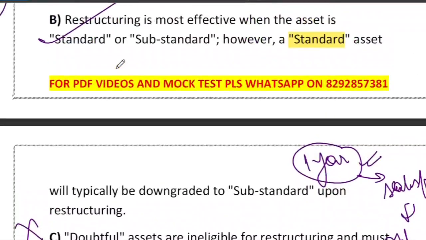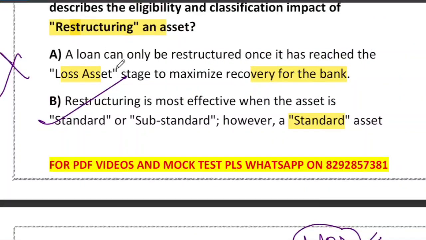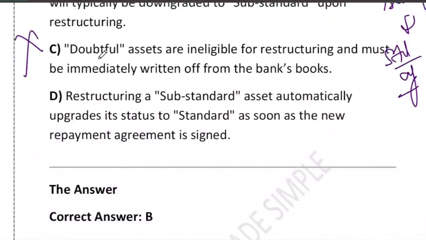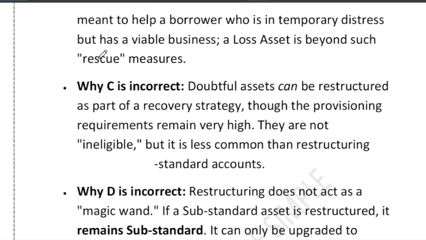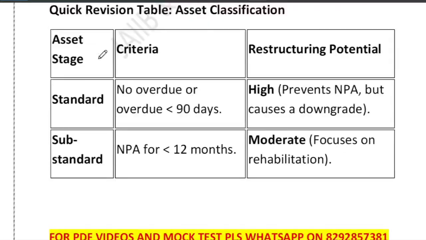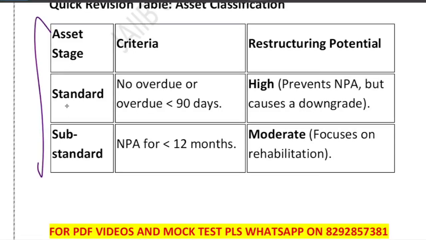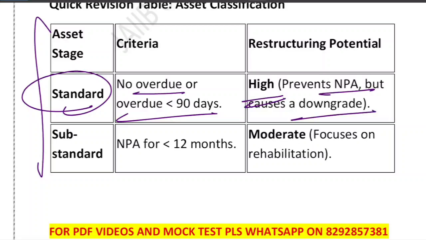And what are the eligible stages for restructuring? It can be done at standard, substandard, and doubtful, but best done early. Substandard stays substandard after restructuring, with an upgrade only after 1 year of good performance, and loss assets are not candidates for restructuring. That's the point we have discussed so far, and this is a very good conceptual question regarding restructuring, and the same was asked in a previous examination. So this is the condition that we must keep in mind. If the asset is standard, with no overdue or overdue less than 90 days, restructuring potential is high, preventing NPA but causing a downgrade.